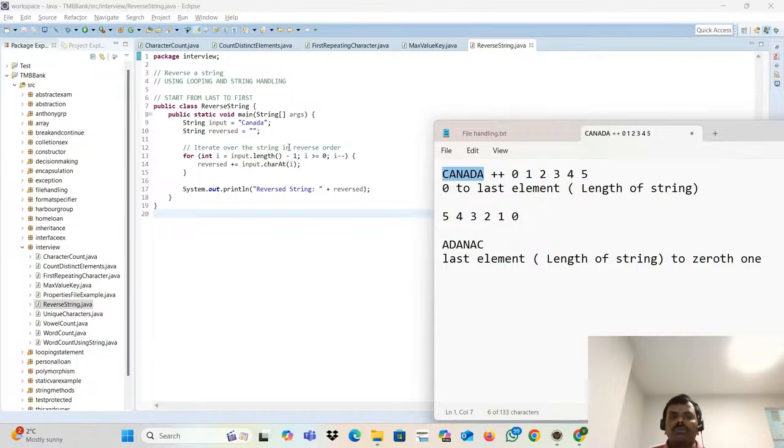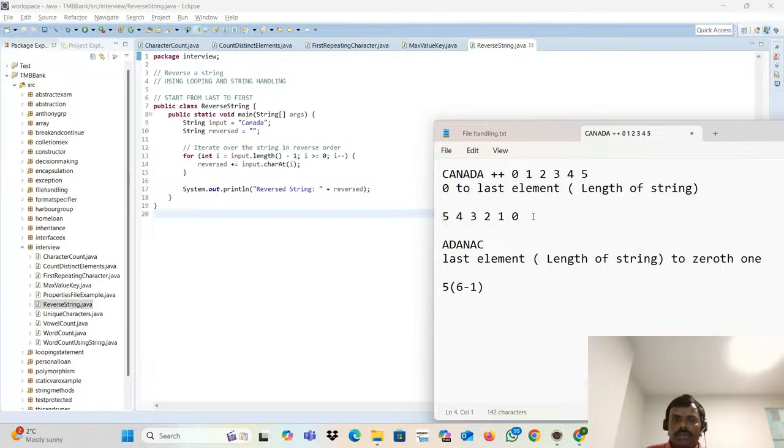Why minus 1? Because arrays start from 0 onwards. So 6 minus 1 is equal to 5. So I am starting from 5. What is the fifth character here? A. So A is coming. Then it will check until what position? You have to go till 0th.